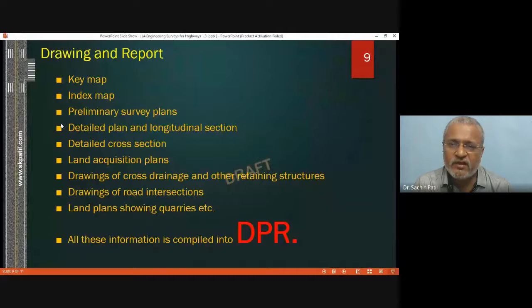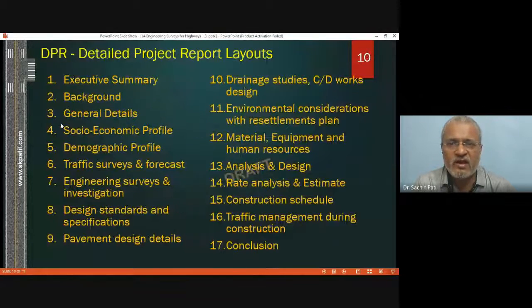will be included in a single report. That report is called, in technical language, a DPR. The long form of DPR is detailed project report. Okay, so this is DPR. It is an authentic document which will be covering all aspects of survey. What is included in this survey work? What is included in this DPR report?